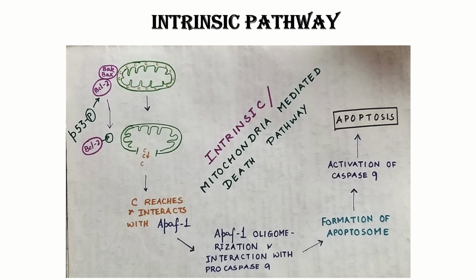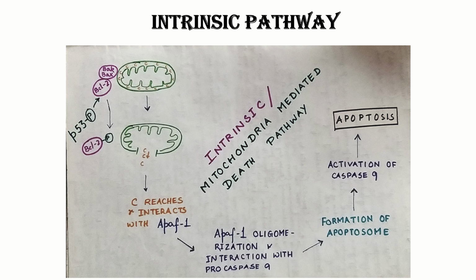Ultimately, what happens then? These cytochrome C reaches the cytoplasm, it interacts with APAF1. APAF1 then oligomerizes and interaction with procaspase 9 forms an apoptosome, okay? Apoptosome, which is a cartwheel-like structure. This apoptosome is also known as the wheel of death.